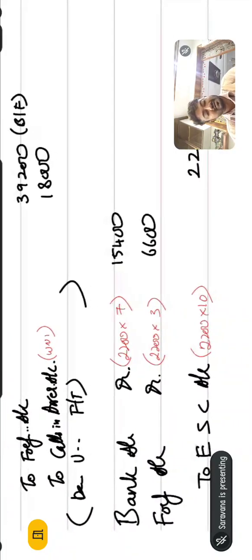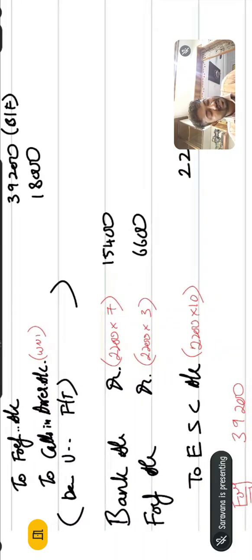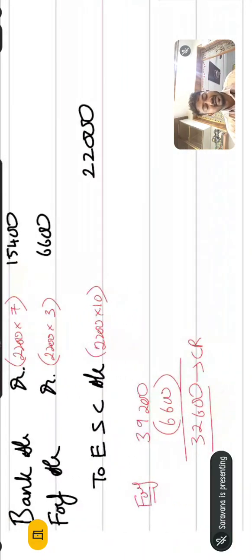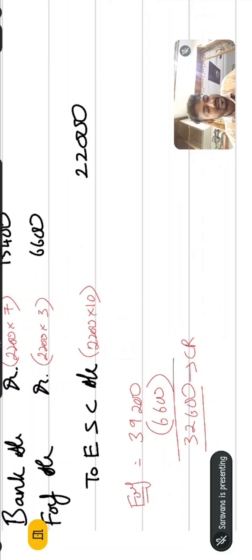So how to transfer? Just tell me. The total forfeiture amount is 39,200. What is the loss on reissue? 6,600. If you subtract 6,600 from 39,200, what is the remaining amount? 32,600 should be transferred to capital reserve. This is what you could have been thinking: the forfeiture amount is 39,200, in which the loss on reissue is 6,600, so the remaining 32,600 should be transferred to capital reserve. Is it correct? No, wrong.